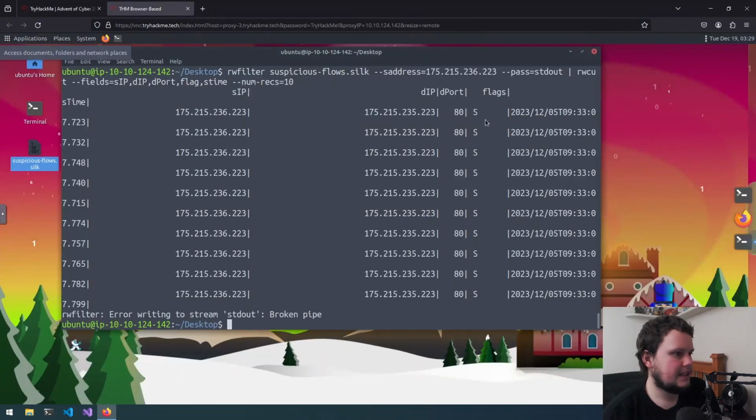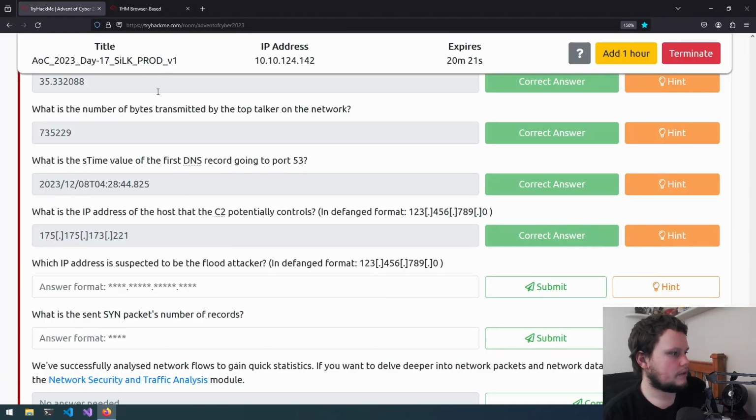So as we can see, in the flags column, a bunch of SYN packets are being sent from this address to this one. And this is a SYN flood attack, which is a form of denial of service, where you just send a ton of SYN flags to the server, and basically it's trying to respond to it in the SYN-ACK three-way handshake. The server then makes the SYN-ACK request back, but we're not responding to it, we're just sending more SYN, which it is then responding to. So, which IP address did I put before? Okay, I put the wrong one there. It's meant to be 6.